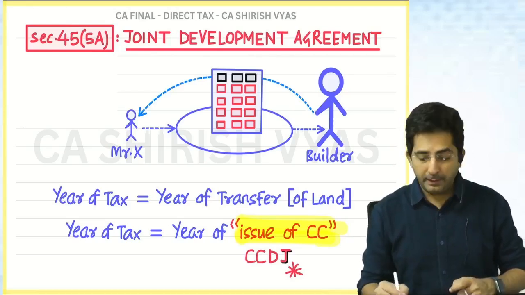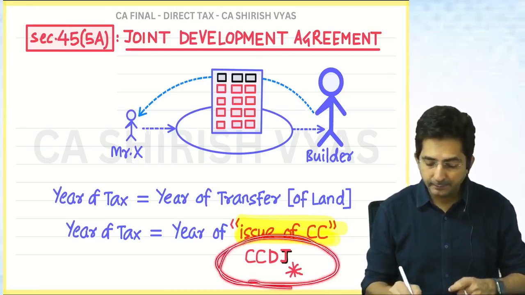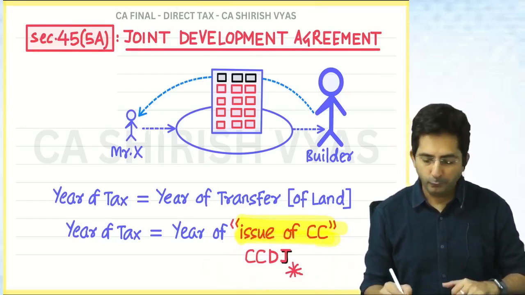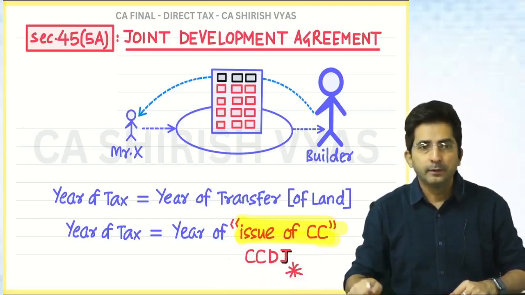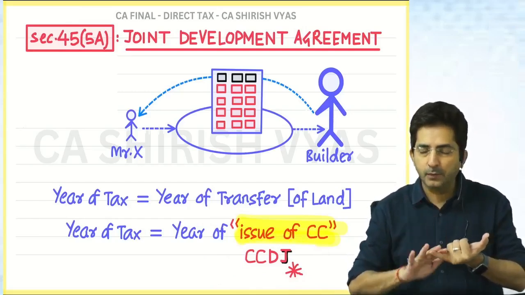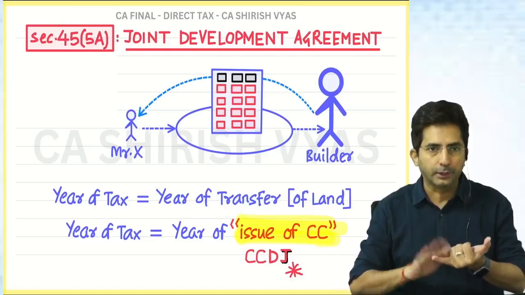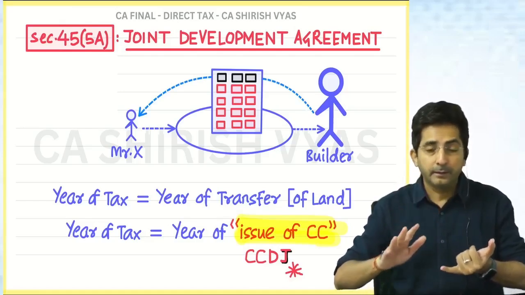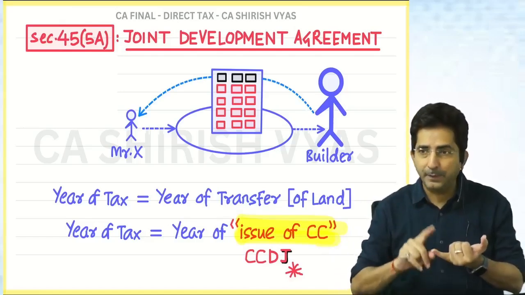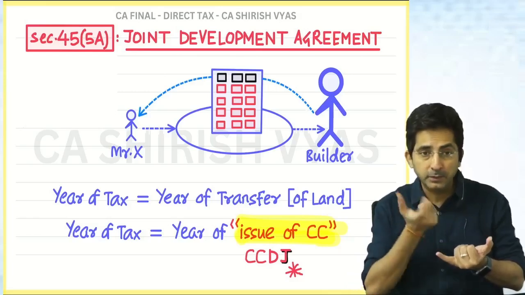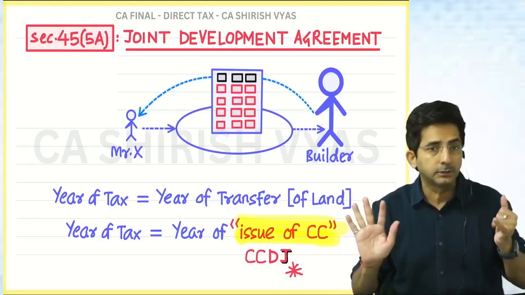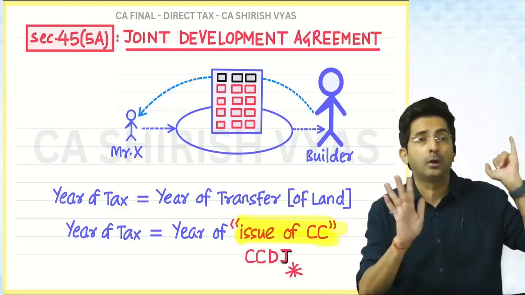Correct? You know, our 4 exceptions were CCDJ. In CCDJ, what is J? Joint Development Agreement. So finally, all our 4 exceptions are over. So tell me the 4 exceptions together now. CCDJ: conversion of capital asset into stock in trade. Everywhere you tell me when is the transfer and when you have to pay the tax. In conversion of capital asset into stock in trade, the year of conversion is the year of transfer. But tax doesn't come in the year of conversion. It will be the year when the stock in trade is sold.